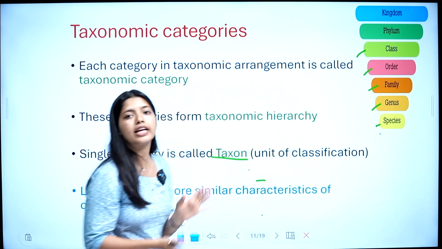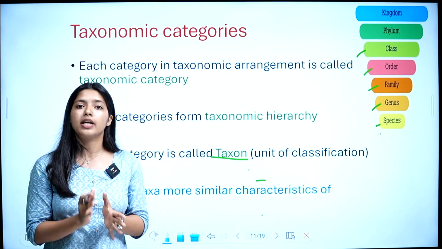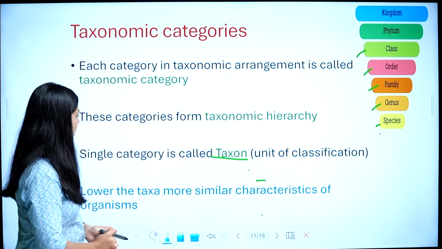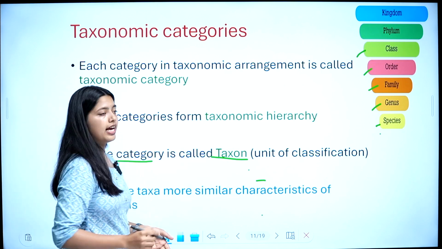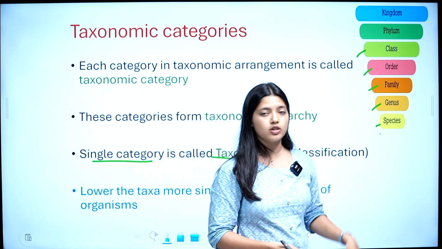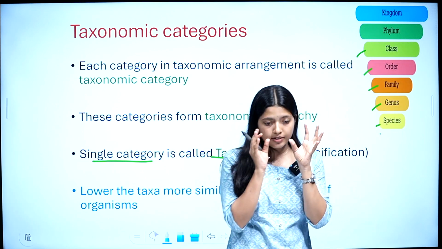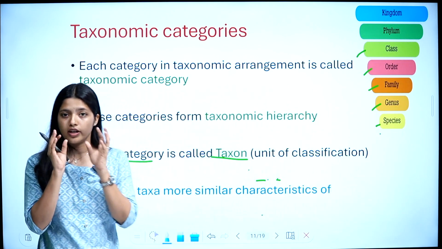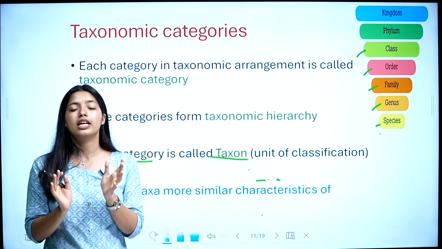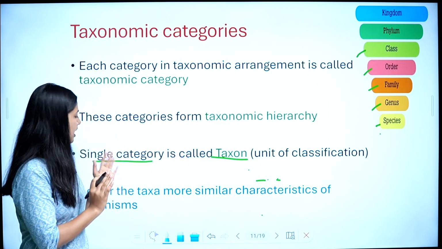So that is called the taxonomic hierarchy, in which a single category is called a taxon. Here family is a taxon, species is a taxon, class is a taxon. Each of them is individually called a taxon. This taxon is a unit of classification.